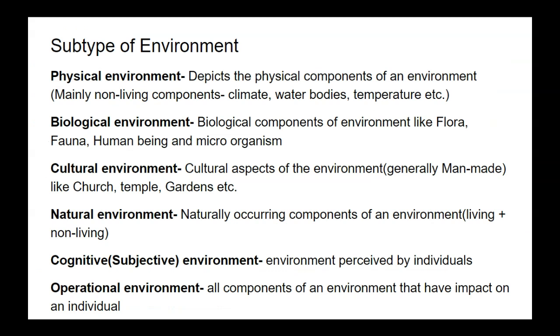In biological environment, biological components of environment like flora, fauna, human being, and microorganisms are defined. Then cultural environment. It defines the cultural aspect of environment, generally man-made, like church, temple, gardens, etc. Then natural environment, naturally occurring components of an environment. It is living plus non-living being.